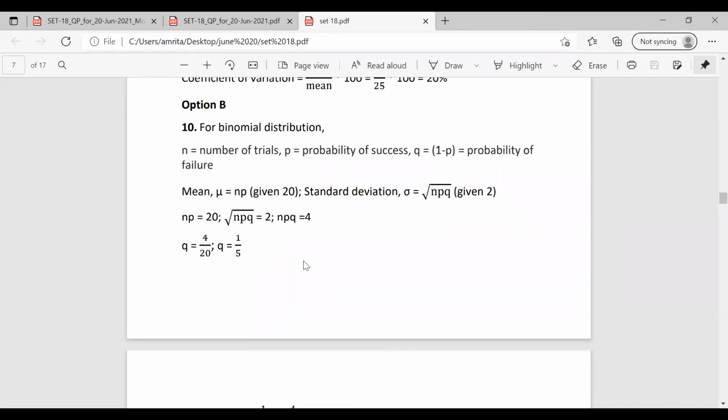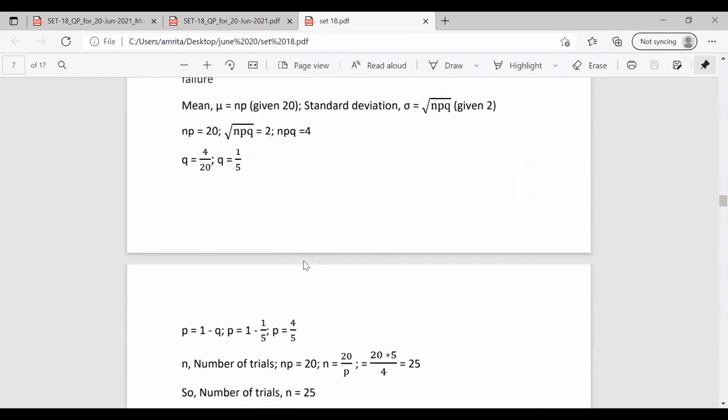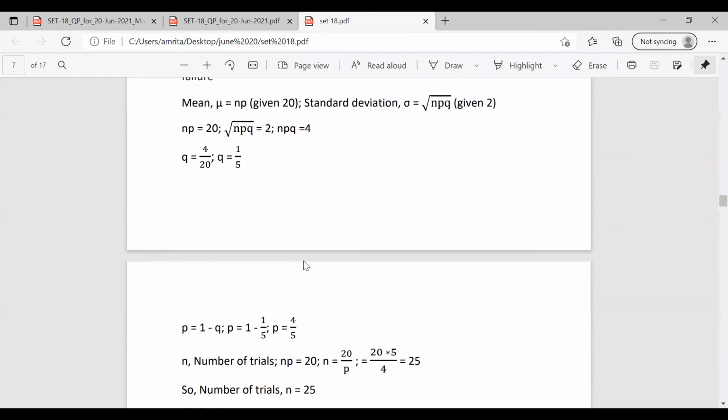Now we can find the value of p. p is equal to 1 minus q, that is 1 minus 1 by 5, which is equal to 4 by 5. Now we have to find the value of n. We have np equal to 20, so n is equal to 20 divided by 4 by 5, that is equal to 25. We got the number of trials as 25.